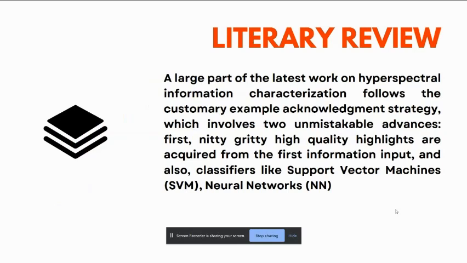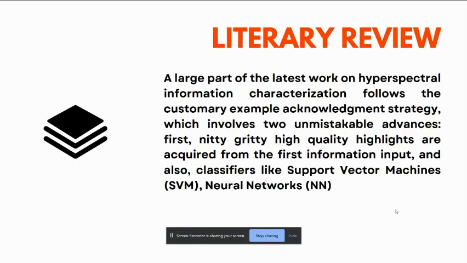So let us start the literature review. By doing a deep review of around 20 papers, we come to know that hyperspectral imaging is a part of photonics, which gives more accurate values than any other one. So let us start with support vector machines and neural networks.